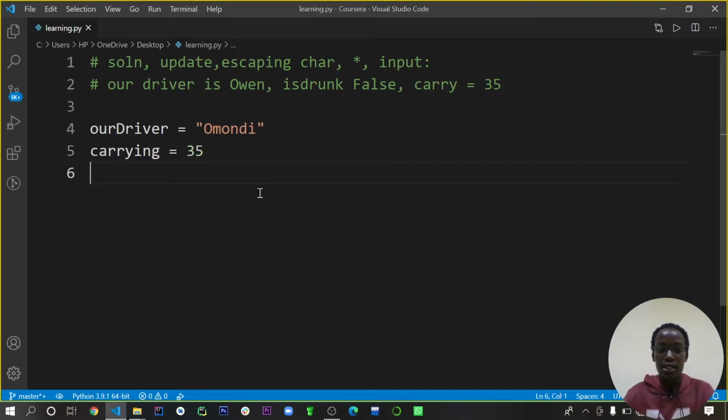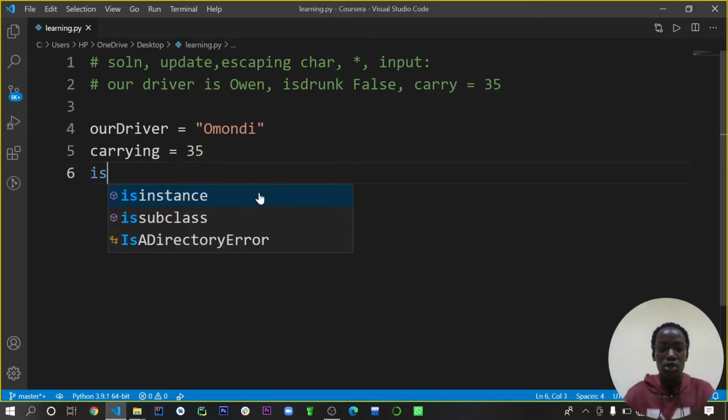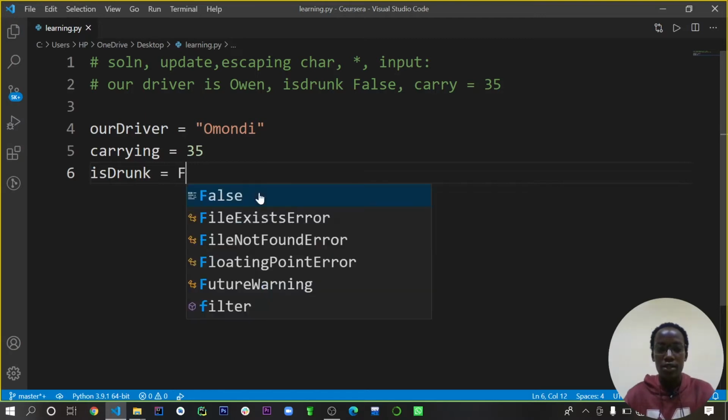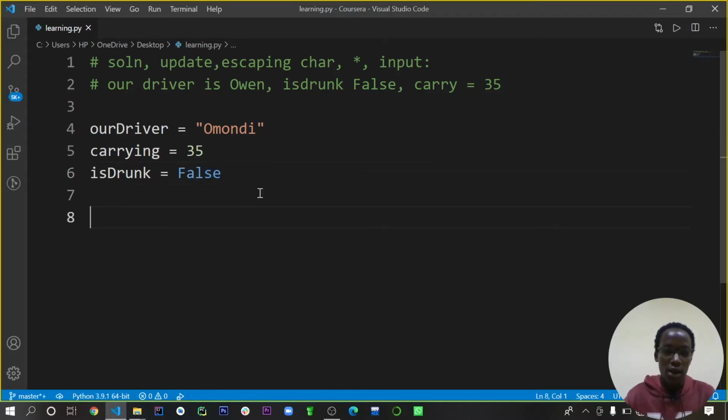The next thing was a boolean, which was checking if the driver was drunk. We had agreed to set it to false. What I was trying to check from you is that we talked about not concatenating a string and an integer.